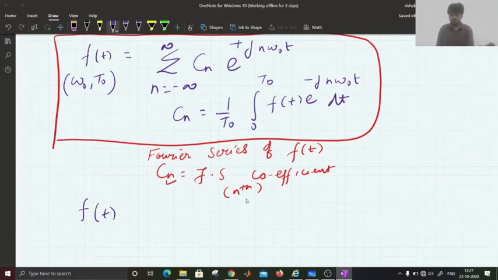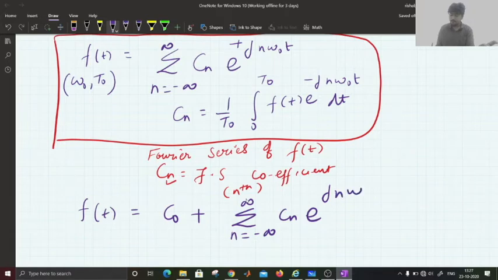Putting n is equal to 0, we can write C naught plus summation from minus infinity to infinity Cn e to the power j n omega naught t. Always keep in mind omega naught is the fundamental frequency of f of t.